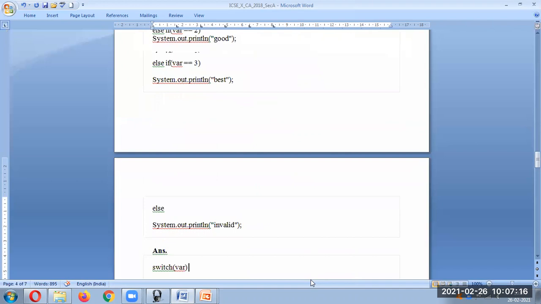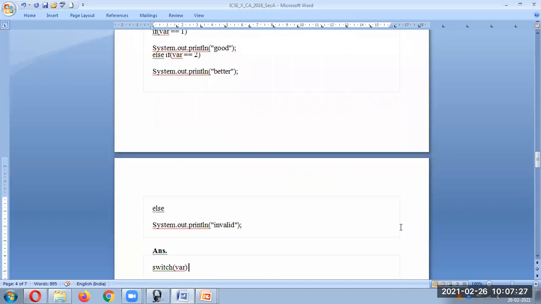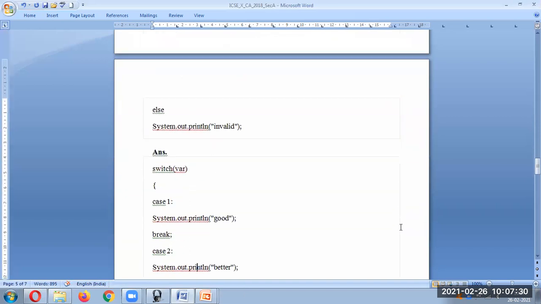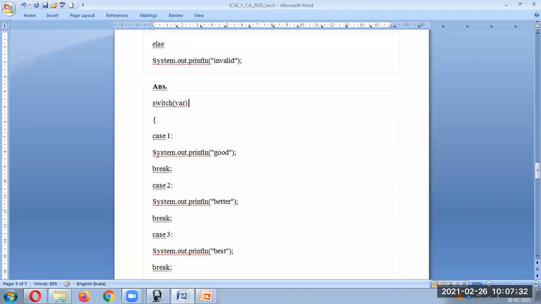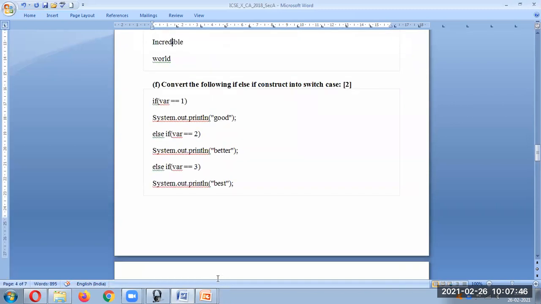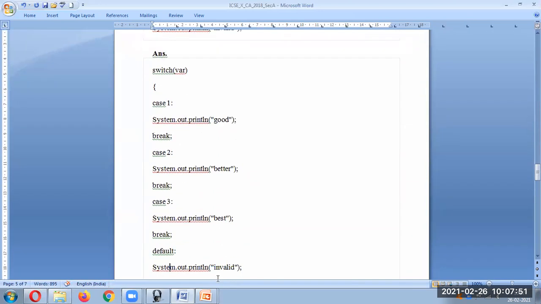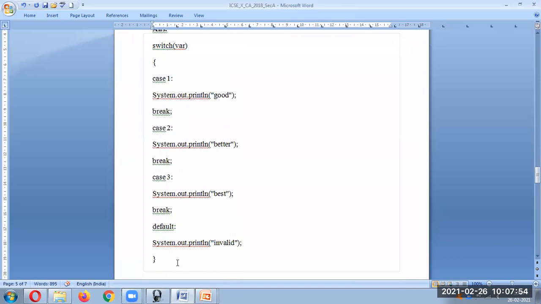Now this is the question where we have to convert an if into switch. So this is also very simple. We have to see how many conditions are there. So there is 1, 2, 3, then 1, 2, 3. So we have to write a switch over here where we will pass where, and there will be three cases. So for the first case, answer is good, second it is better, and third it is best. And you are supposed to write a break statement for every case. For the default case you can write invalid over here. It's not given actually. Even if you don't write, it's there in the else. So you have to write default. In default, you have to write invalid. No need of writing break over here.